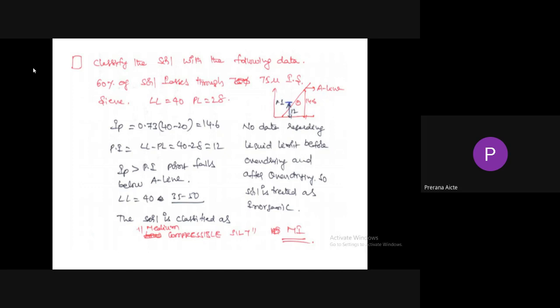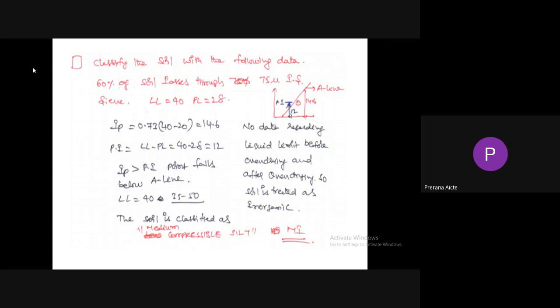So height of A line is greater than plasticity index, the point falls below A line. Liquid limit equal to 40 is in between 35 and 50, so the soil is classified as medium compressibility.